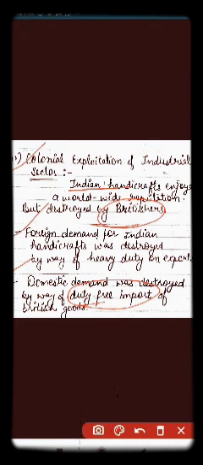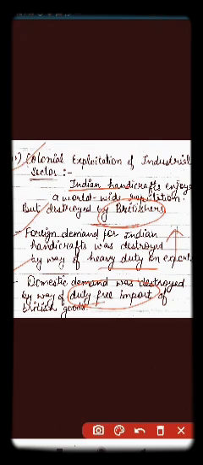In the first condition, foreign demand for Indian handicrafts was destroyed by way of heavy duty on exports. When heavy duty was imposed on exports, it increased the cost of the products. That is why foreign demand was destroyed. And in domestic demand, what happened?